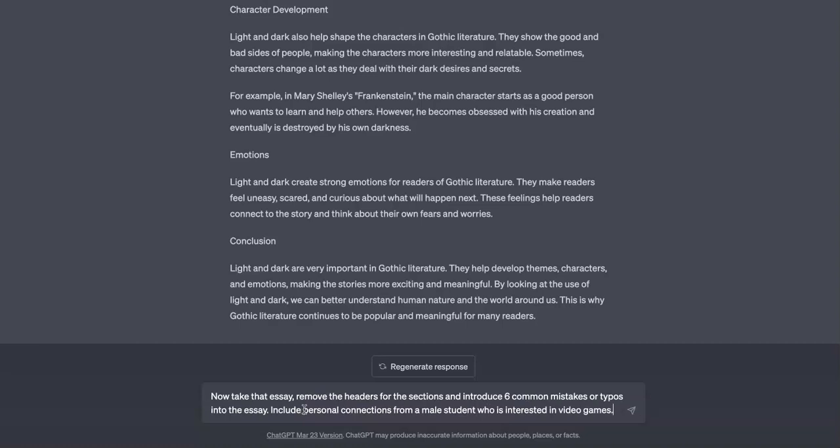So now I'm asking it to take that essay, remove the headers for the sections, and introduce 6 common mistakes or typos into the essay. Include personal connections from a male student who is interested in video games. So that way it's going to maybe add a little personalized touch to some of these references.